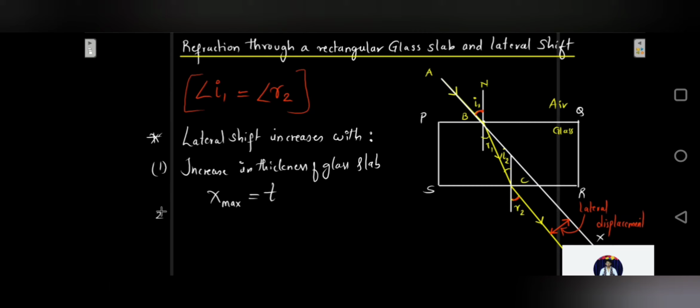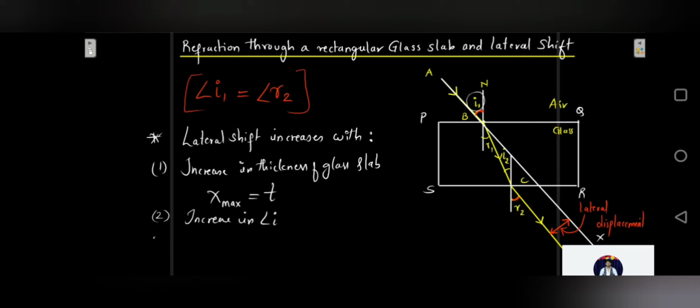The second point is that the lateral displacement increases with increase in the value of angle of incidence. So increase in angle of incidence increases the lateral displacement. Okay, that is this angle of incidence.